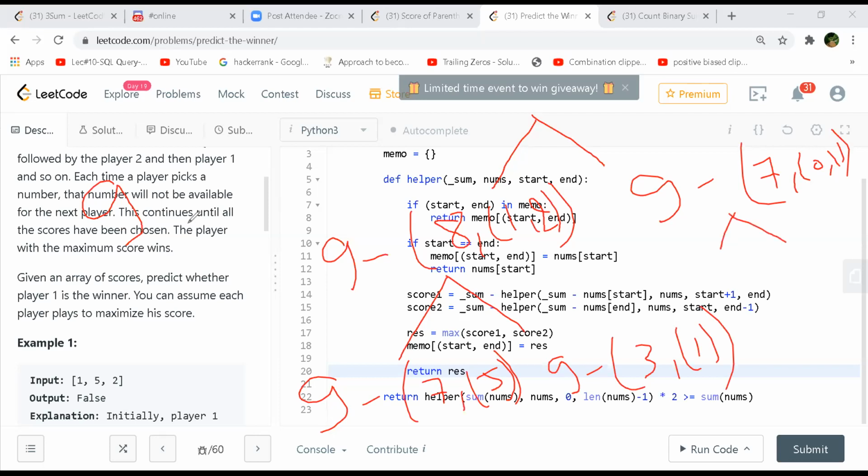And for this call, so we took there what? 2 we have taken. So 1 and 5 is the option. So if I take 1, it will be 9 minus 6, 5. And if we take 5, then it will be what? 9 minus 7 minus 5 will be 2. And we'll be left with element 1. Right? Now here we have only single element, start equal to end, right? So 9 minus 5, what will happen? 7 minus 5, no, 2.